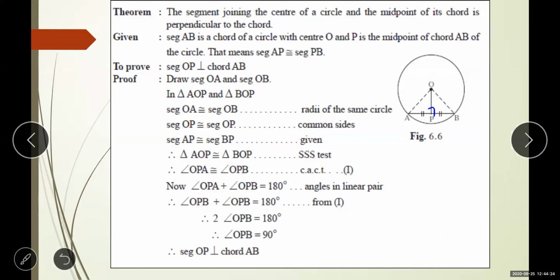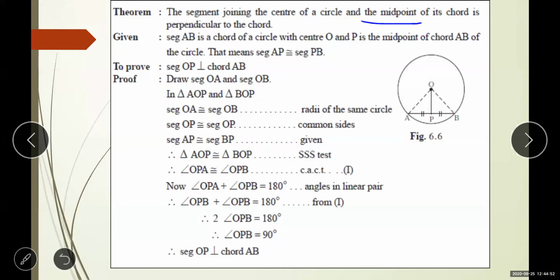How will you prove that? Already they are saying this is the midpoint. This P is the midpoint. The segment joining the center of the circle and the midpoint of the chord means P is the midpoint. That means AP is equal to PB. That theorem states that. And now we have to show that P is of 90 degrees. How will you show it? Same as the previous theorem. Join OA and OB.